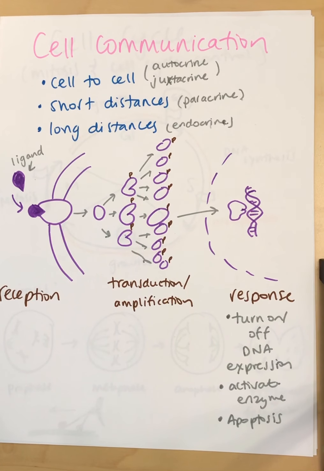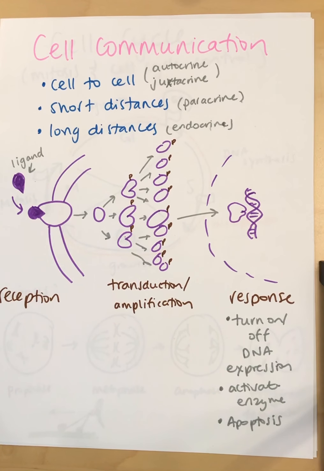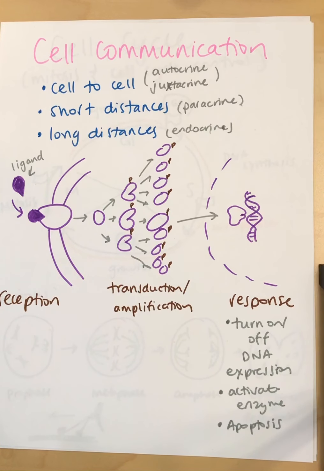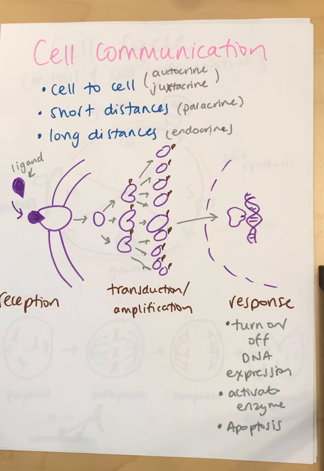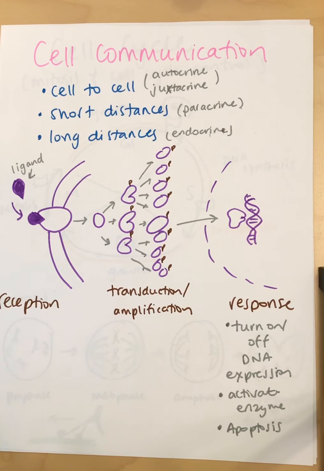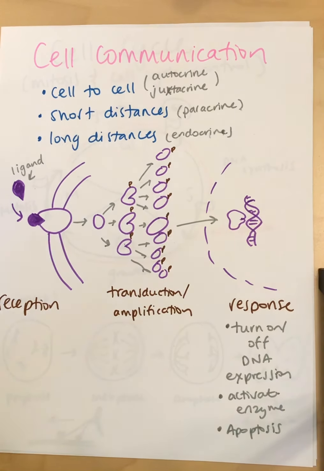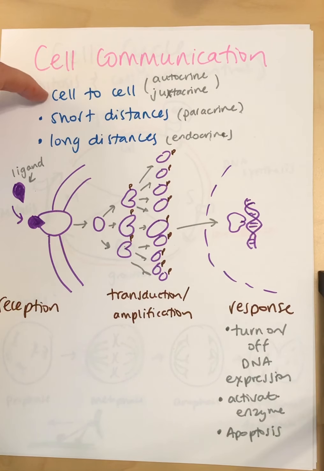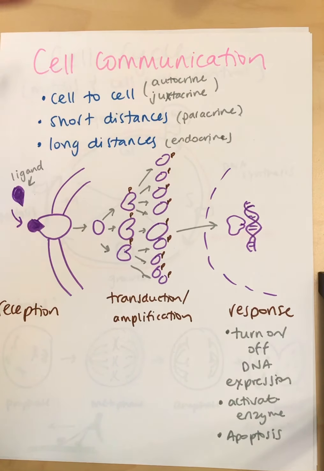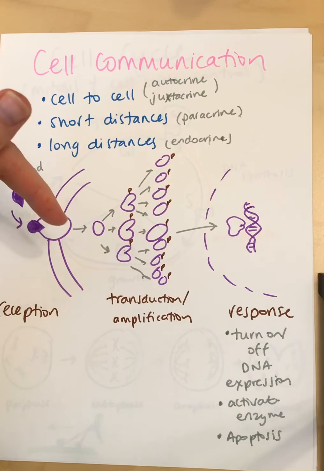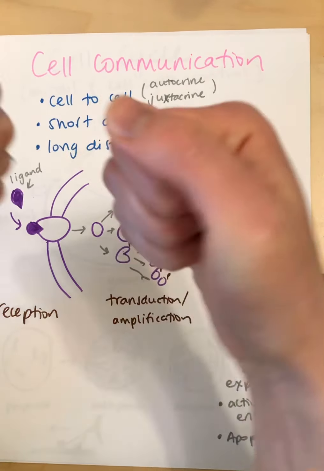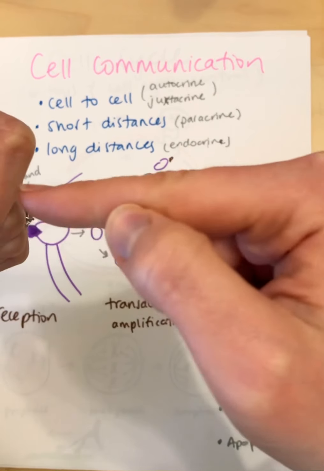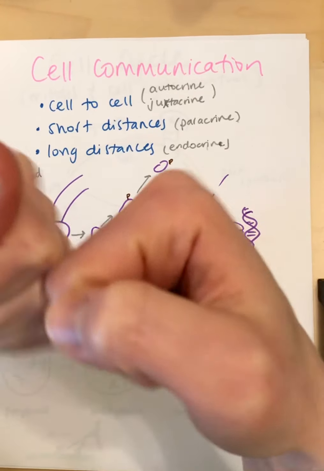In this video, I'm going to talk about cell communication, the cell cycle, including mitosis, and cell cycle regulation. So in cell communication, we learned about a couple different types of cell communication. We learned about cell-to-cell communication. That includes autocrine, which is the cell sending signals to itself, and juxtacrine, which is cells that are right next to each other with a receptor and a ligand attached to them, touching each other.